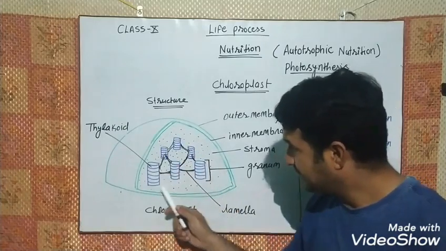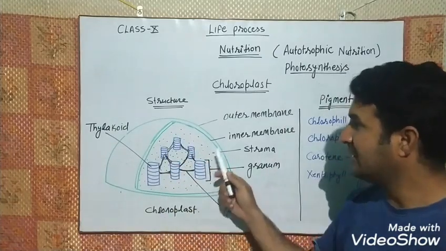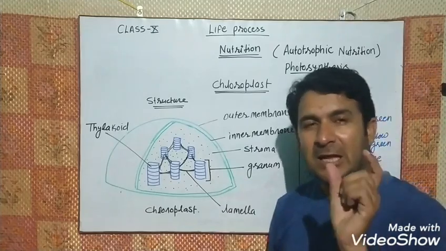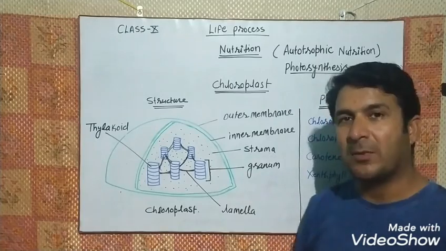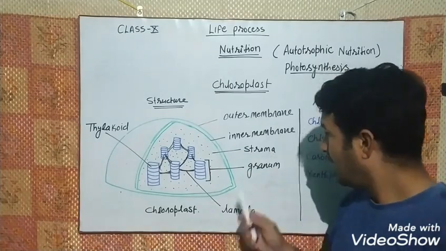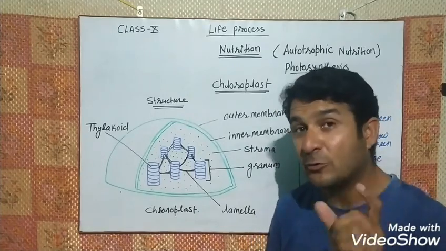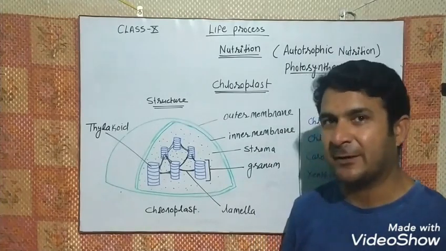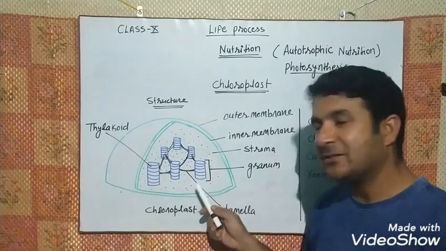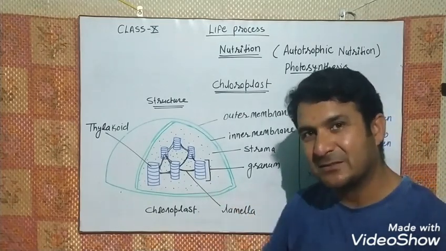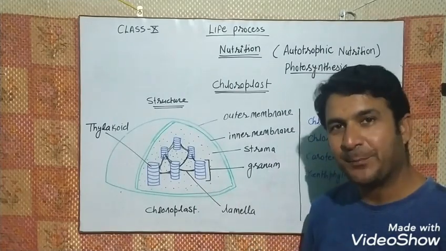Here you can see the maximum volume of the chloroplast is covered by liquid, and that liquid is called the stroma. Okay, this is the reaction site of photosynthesis, and the photosynthesis reaction takes place here. The bundle of many disc-like structures is called the granum, right?